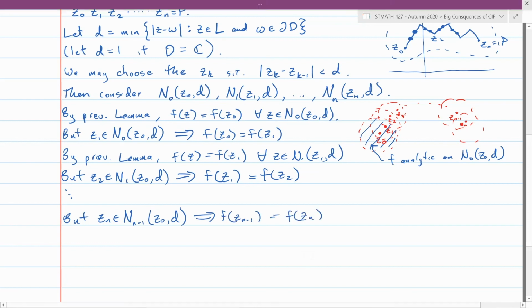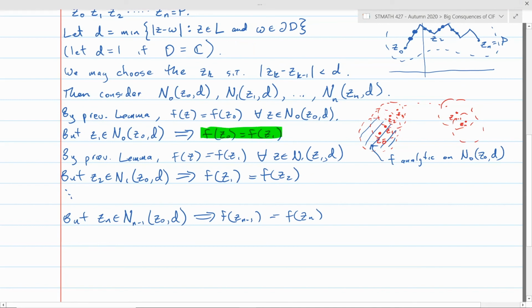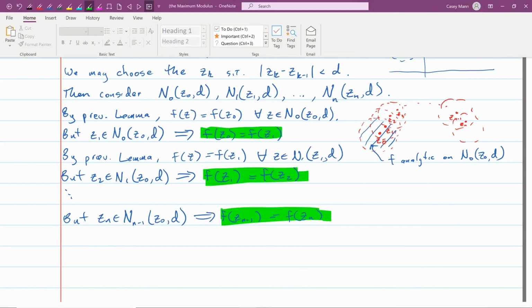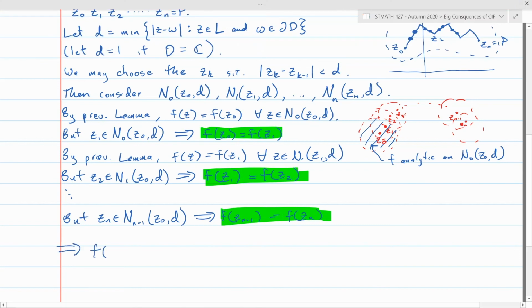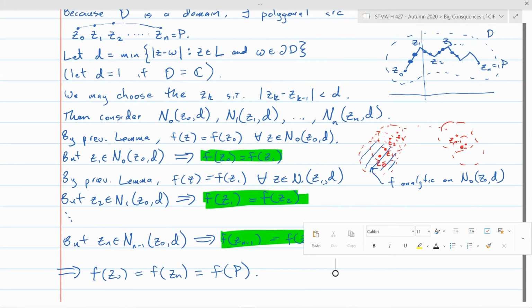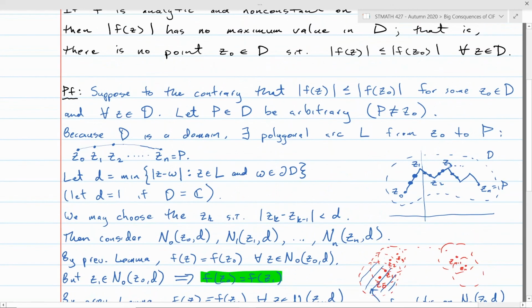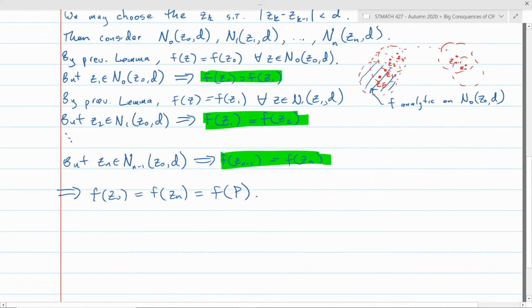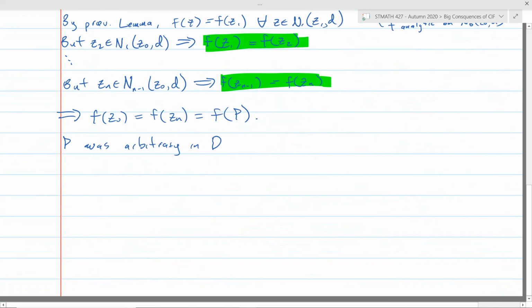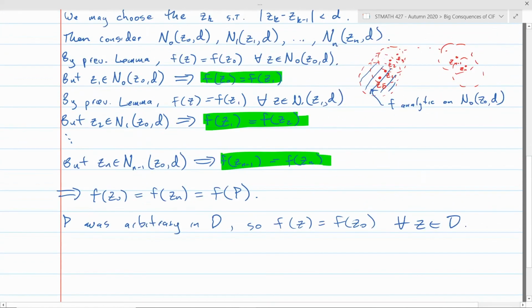And so when you put all these together, f of z naught equals f of z1, f of z1 equals f of z2. Put all that together, you end up with f of z naught equals f of zn. And remember, zn was that arbitrary p that we just picked at the beginning. So if you trace back what we did in this proof, I picked an arbitrary p at the beginning, right here, and the function value of that had to be f of z naught. So p was arbitrary in this domain, so f of z equals f of z naught for every z in the domain. And that finishes the proof of that.